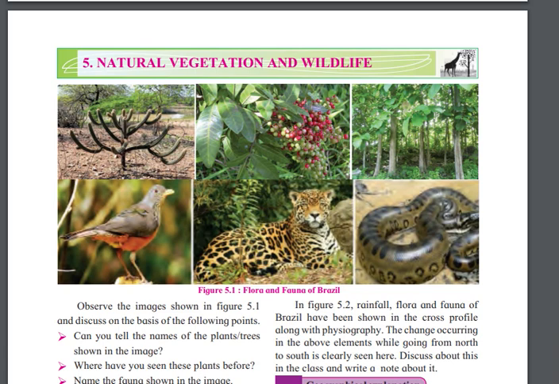Okay. So, natural vegetation and wildlife. Specifically, what does natural vegetation and wildlife mean? First of all, we need to understand what we mean by natural. Natural means everything related to nature, right? Wildlife means it is related to wild animals. And if I talk about vegetation, vegetation means plants, trees, shrubs. It is called vegetation, right?